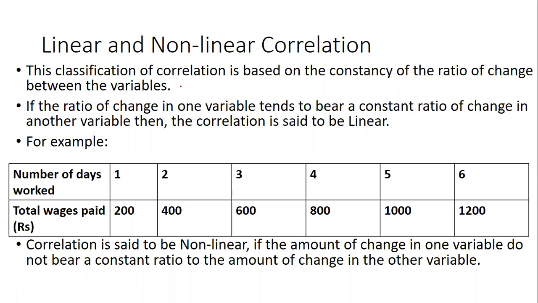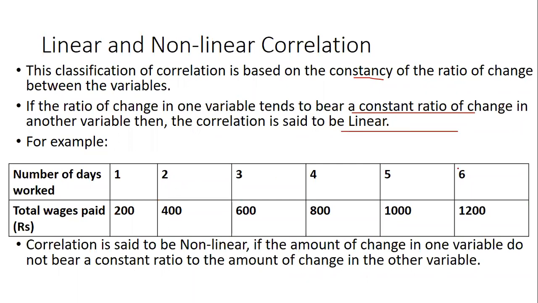Now, linear correlation and non-linear correlation. Let us understand what that is. This classification of correlation is based on consistency, of consistency of the ratio of change between the variables. Now we will see how that is done. If the ratio of change in one variable tends to bear a constant ratio, if one changes, the other will change constantly, then it is called linear.